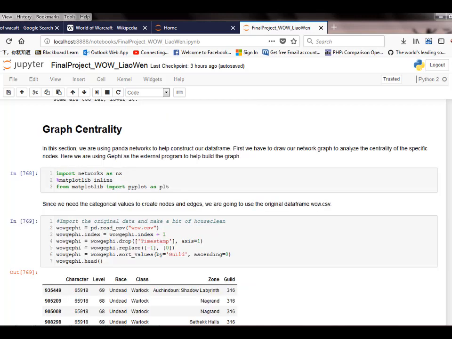Here we are on the last part of the project, graph centrality. In this section, we are using Pandas and NetworkX to help construct our data frame. Firstly, we have to draw our network graph to analyze the centrality of the specific nodes. Here we use Gephi as the external program to help build the graph.